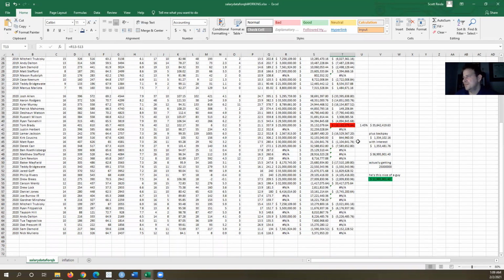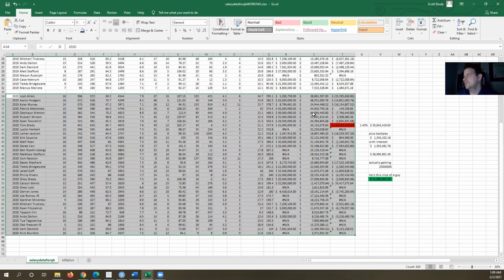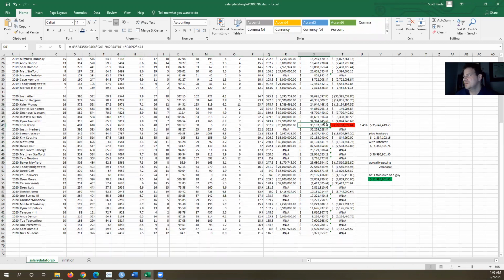I mentioned there's going to be something about the current year's values. I just wanted to see, if you use this year's stats to see what they should be paid next year, what would the pay be? So here are the 2020 stats, and you can see that using the model from R, he should be paid about $35 million next year. So he's essentially going to be shorted about $10.1 million next year.